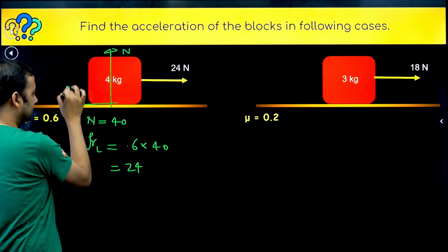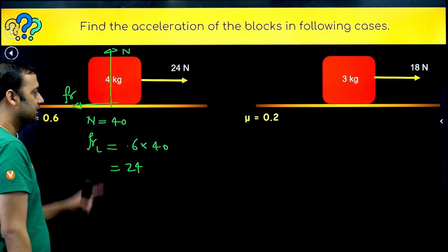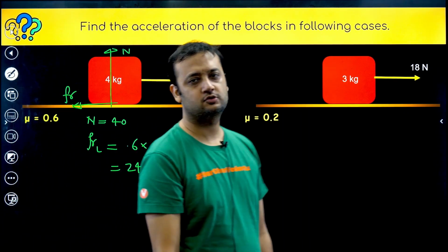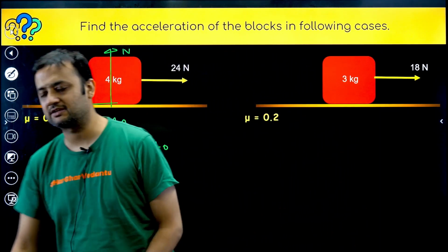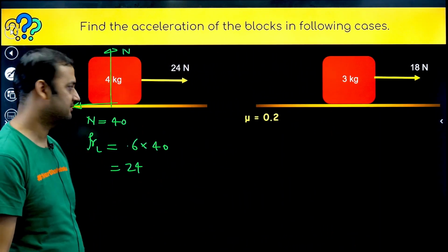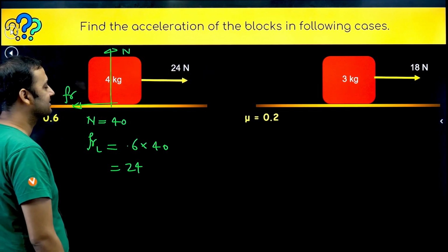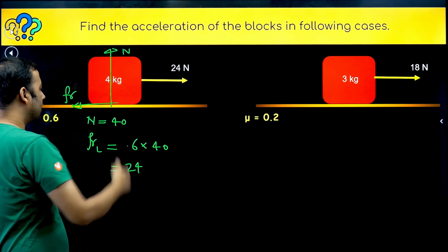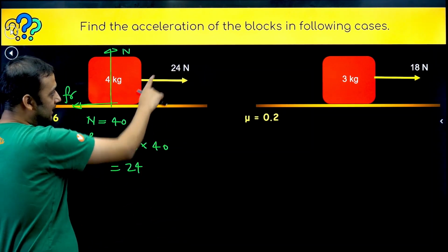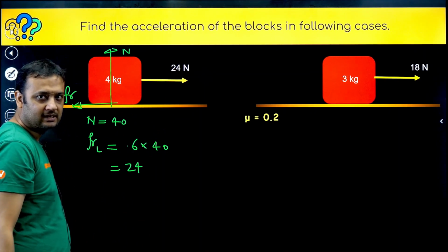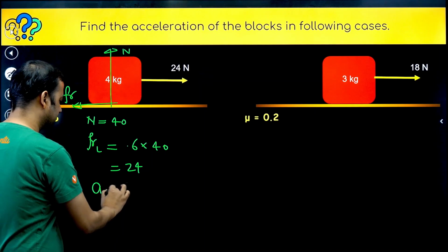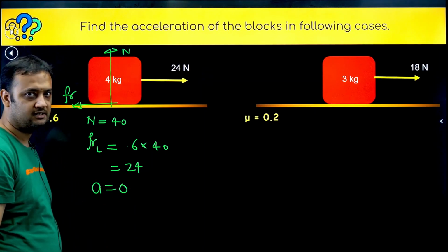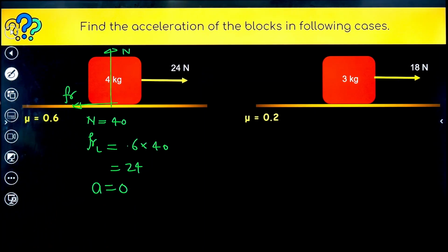Friction will act in the backward direction because you try to pull the block in the forward direction. So the block will try to slip forward, and friction will act in the opposite direction, which is backward. So we can say 24. Will the block move? No, because you have applied only 24 Newton. So the block will not move. Acceleration will be 0. I hope you have understood.